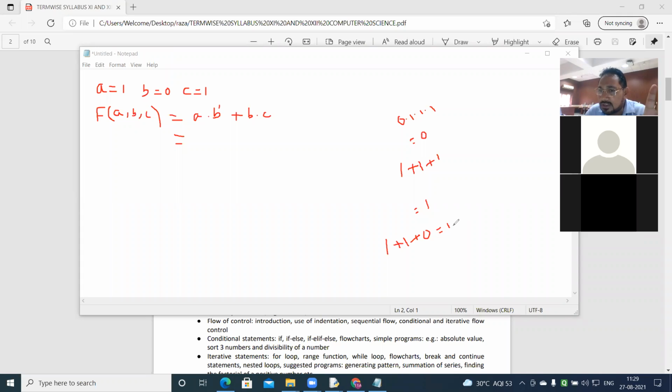NOT makes a true value false and a false value true. The dot in AND is the AND operator. Just as in maths, when you put a dot you get zero, same way here also: 0.1.1.1, but this dot will not be called multiplication, it will be called the AND operator. Result is 0. In plus, plus stands for the OR operator. The OR operator says that if any of the values is true, the result is true. Now it's clear to you or not? Should I go more on it? If all of you show thumbs up, then only I'll go. If one thumbs up is not there, that means I will keep on teaching you this.